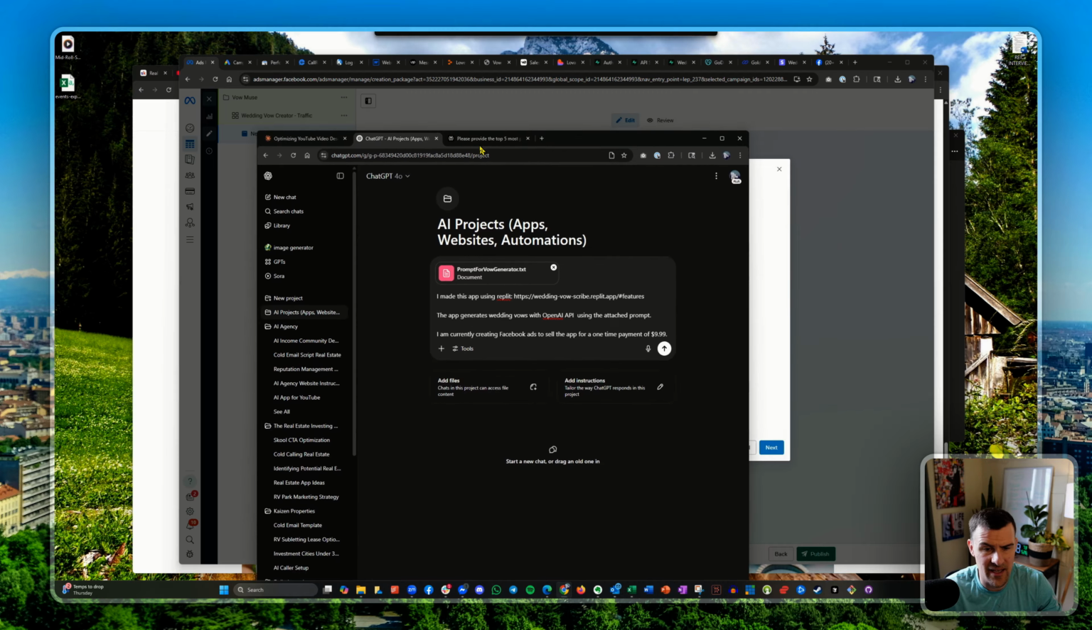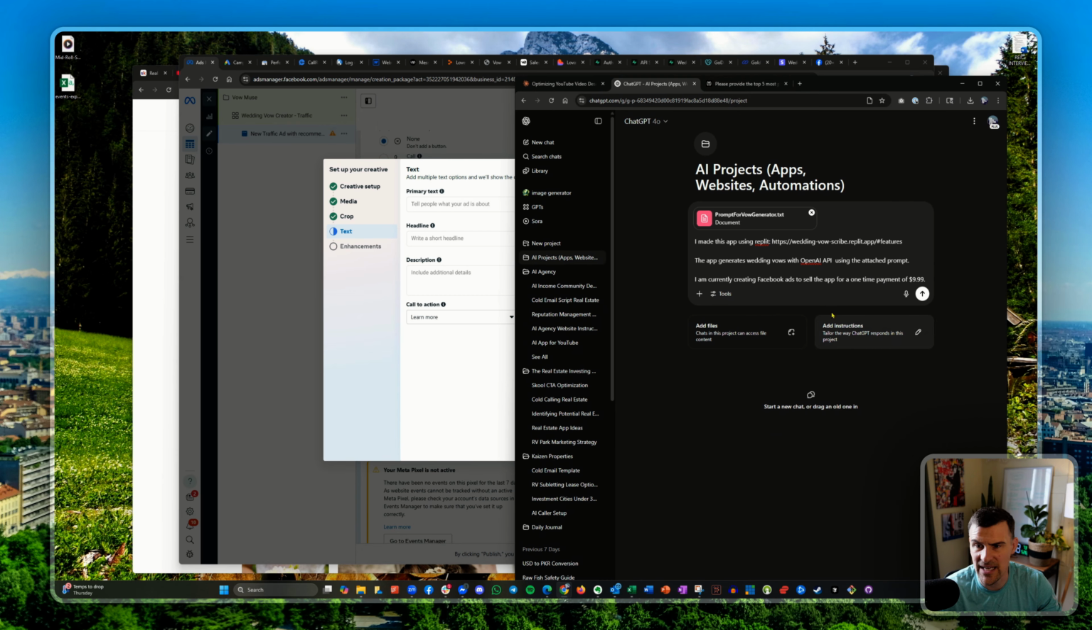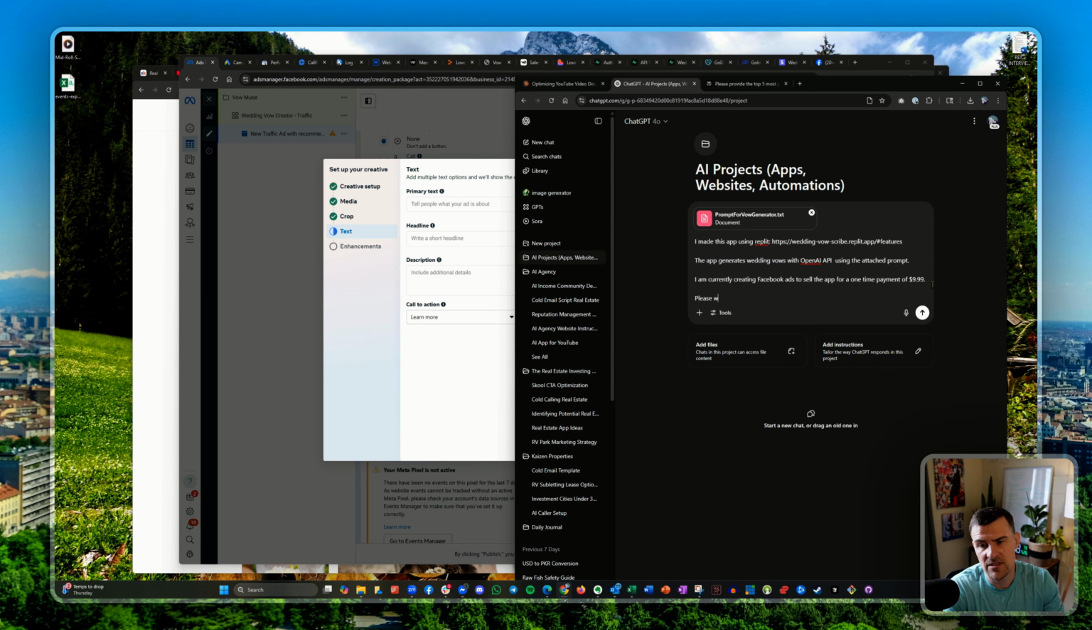Now let's get AI over here to make our actual ad. And so what I did, I put the website for the app right here, and then I also added the actual prompt that we're using. And then you can see what I'm prompting ChatGPT with. I made this app using Replit. The app generates wedding vows with OpenAI. I'm creating a Facebook ad to sell the app for a one-time payment of $9.99.